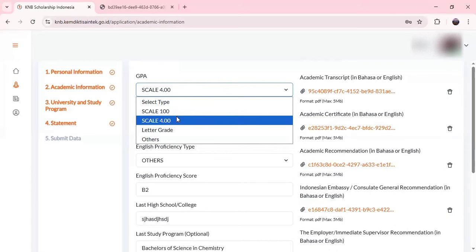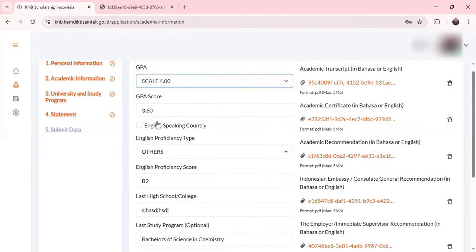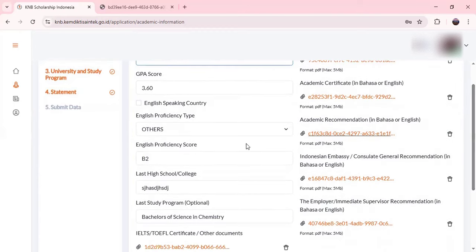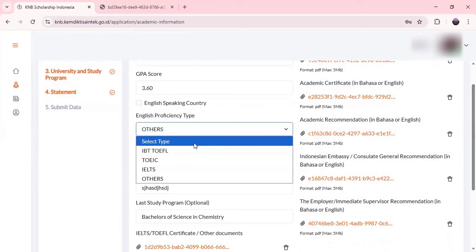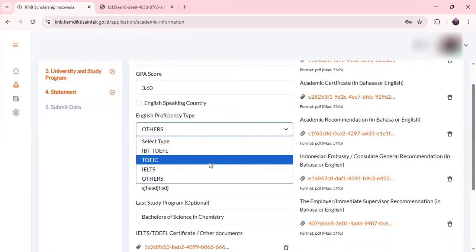So I will enter this, and after that just enter your GPA score, whatever total CGPA you have. After that, if you are from an English speaking country, you will mark this, or if not, just leave it. And after that, English proficiency type. Here you can put IBT TOEFL, TOEFL ITP, TOEIC, or IELTS.